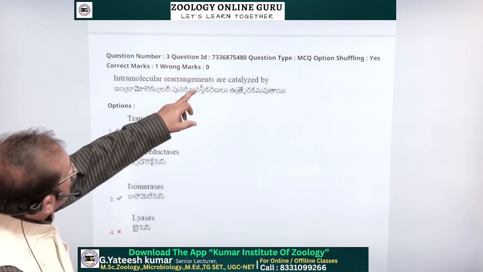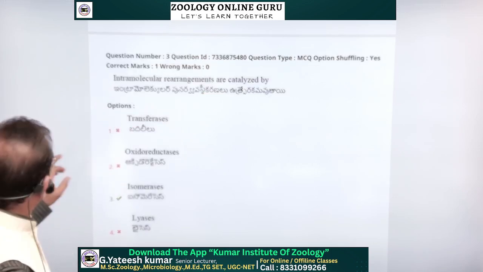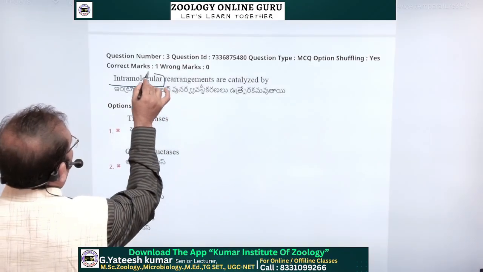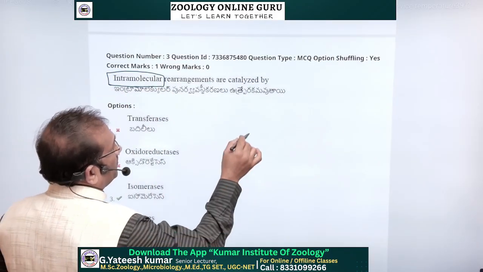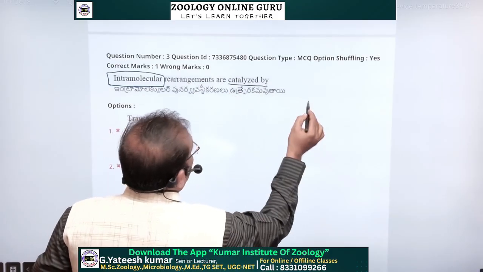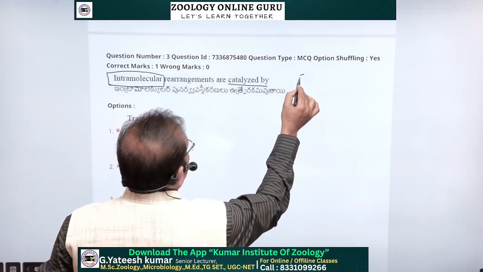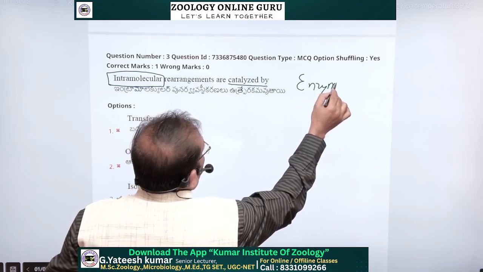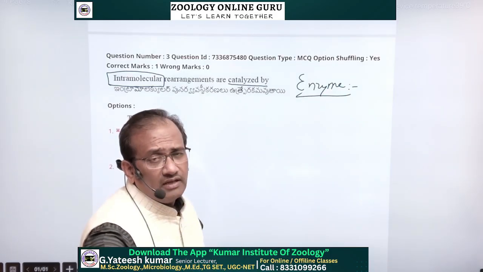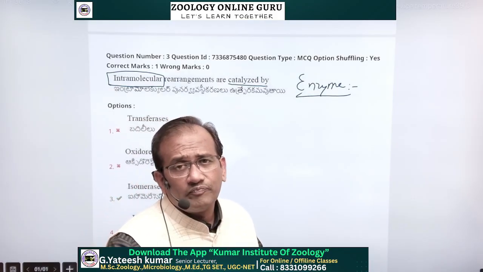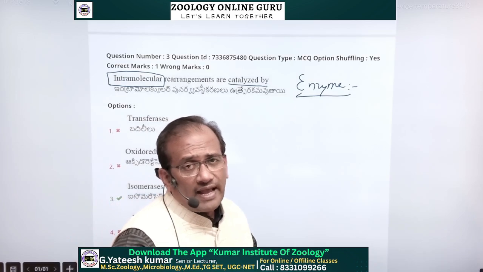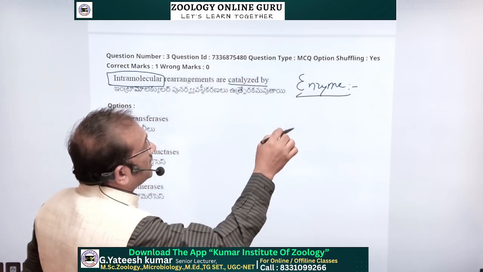Intramolecular rearrangements are catalyzed by which? Intramolecular means within the molecule. Here they are asking about enzymes, enzyme types. Enzyme topics are discussed elaborately and very clearly in the Kumar Institute of Zoology app. Go through that app and see enzymes.